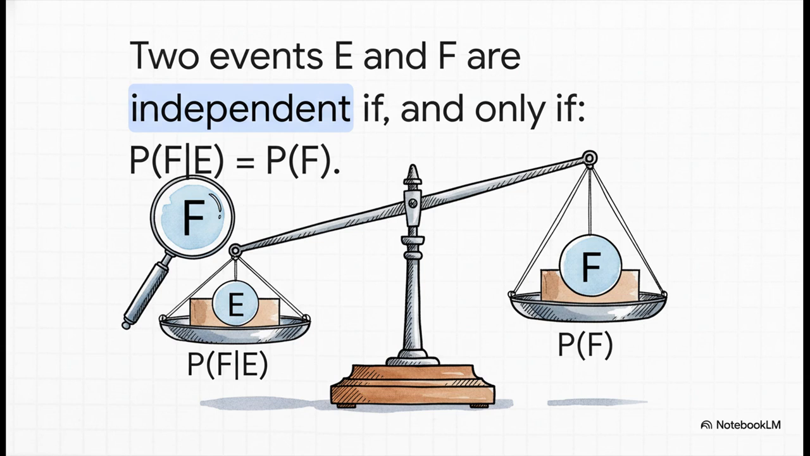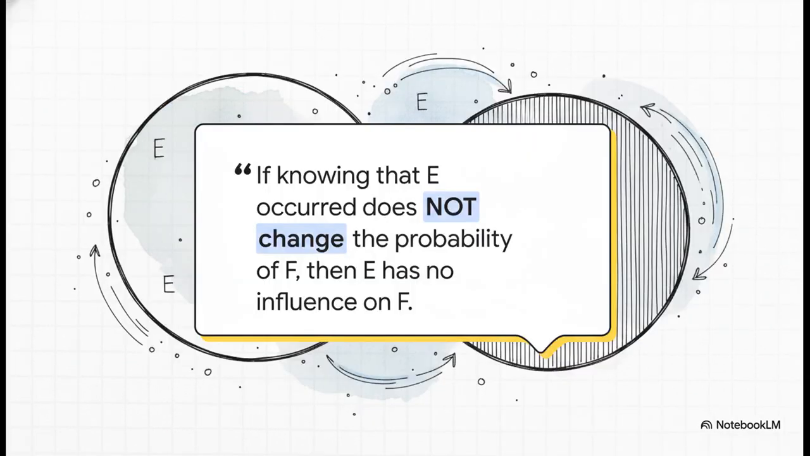2 events, E and F, are independent if the probability of F happening, given that we know E already happened, is exactly the same as the probability of F just happening on its own. In other words, finding out that E happened gave us 0 new information. It didn't change the odds of F one bit. Let that idea sink in for a second. This quote from the source material just says it perfectly. If knowing that E occurred doesn't change the probability of F, then E has no influence on F, none. They are completely separate worlds.